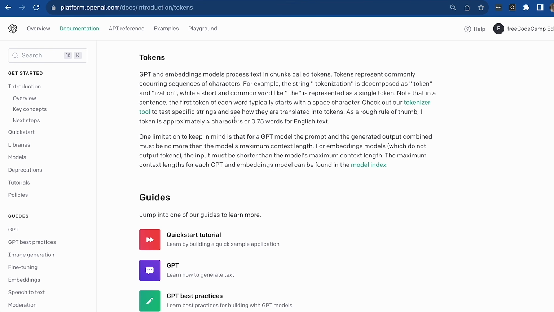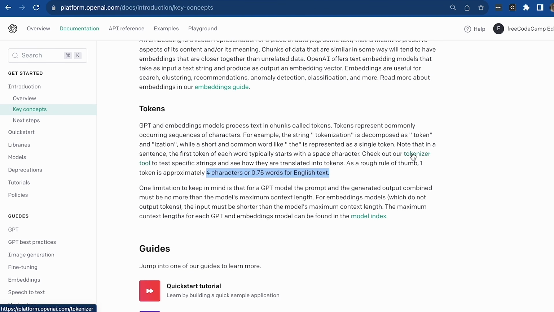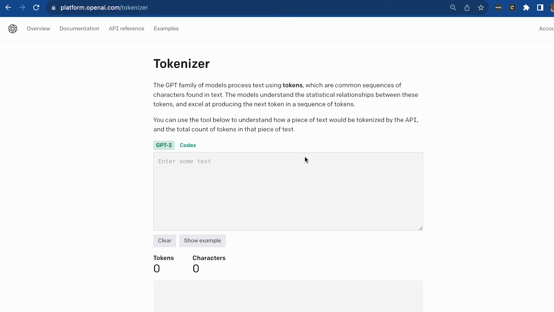So GPT-4 essentially processes all text in chunks called tokens. And a token is approximately 4 characters or 0.75 words for English text. And we essentially get charged by token. If you want to know exactly how many tokens you are using, you can check out the tokenizer tool, and it will give you a rough example.